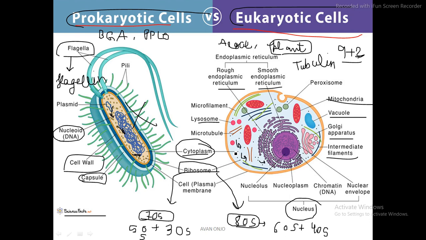We are going to study every part of the eukaryotic cell in detail, and wherever comparisons are to be made, at that point I'm going to compare it with the prokaryotic cell, although that is not much important because we have to focus on the eukaryotic cell and its advanced functions and its advanced organelles, because that is more of the topic of interest.